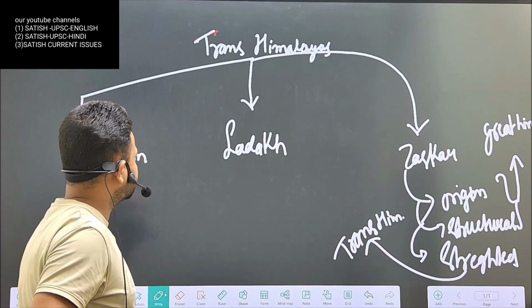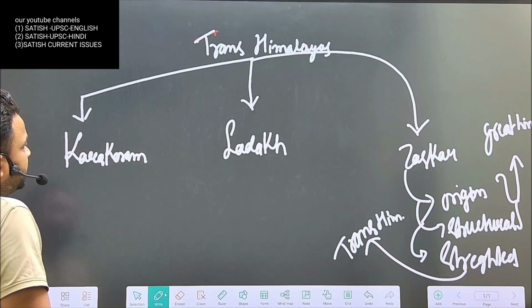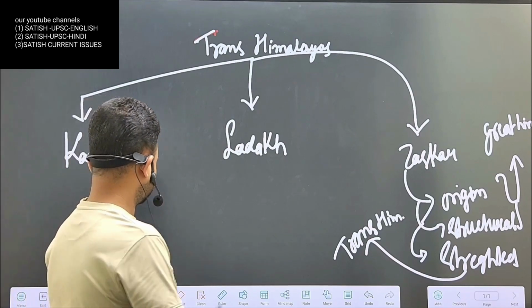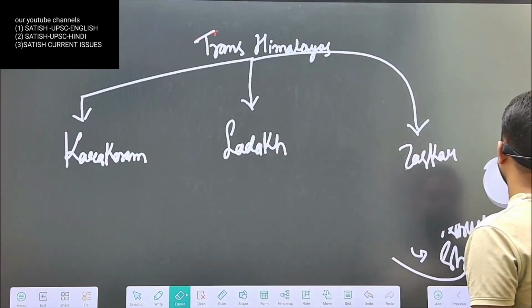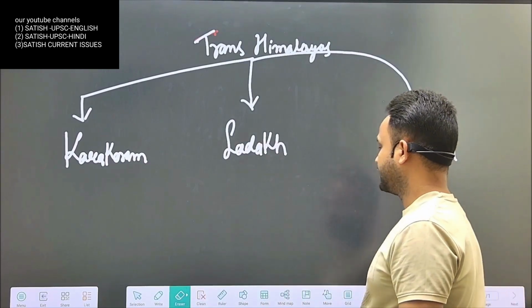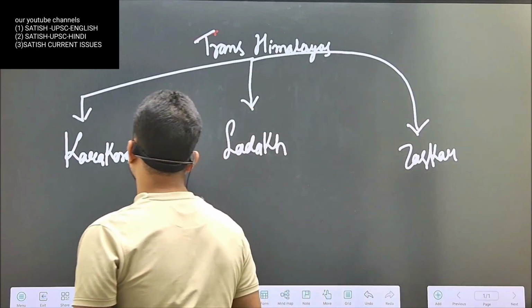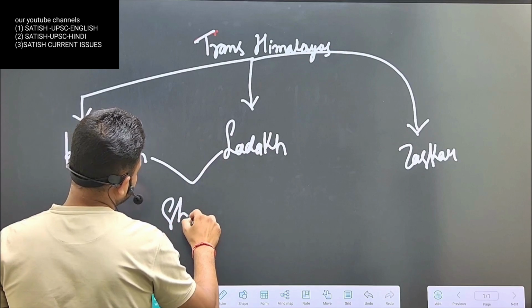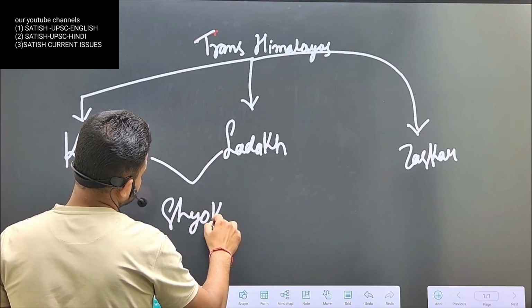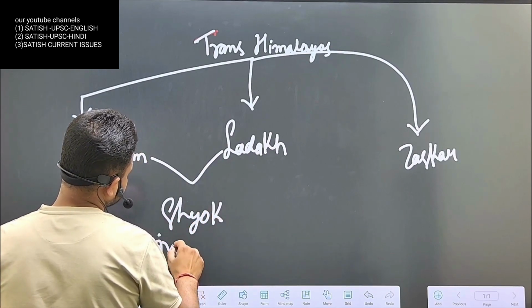Now we will see valleys between these mountain ranges. In between Karakoram and Ladakh, you can see Shyok River Valley.